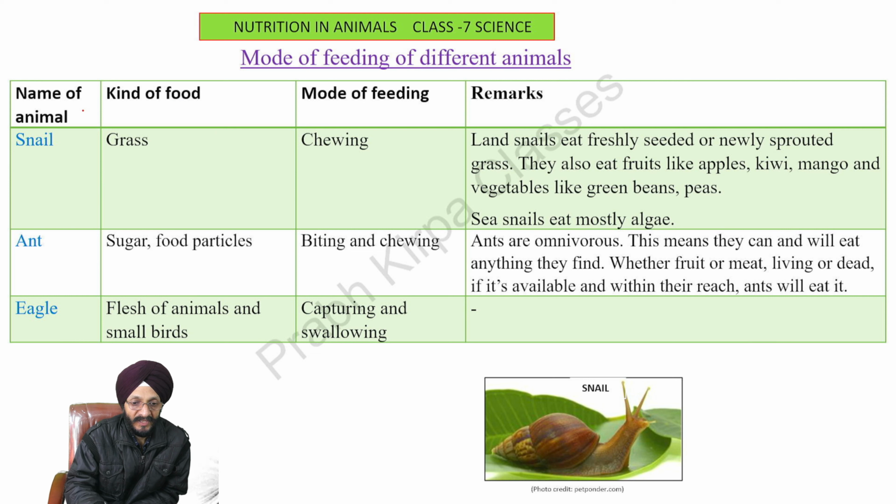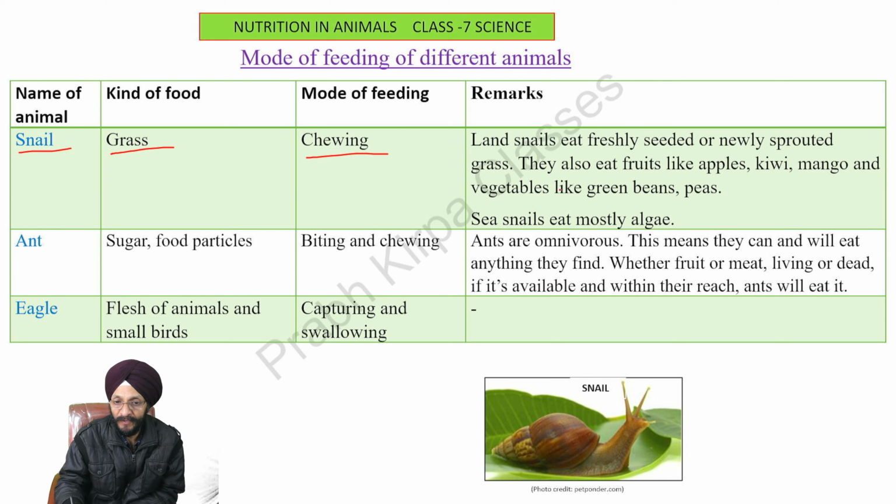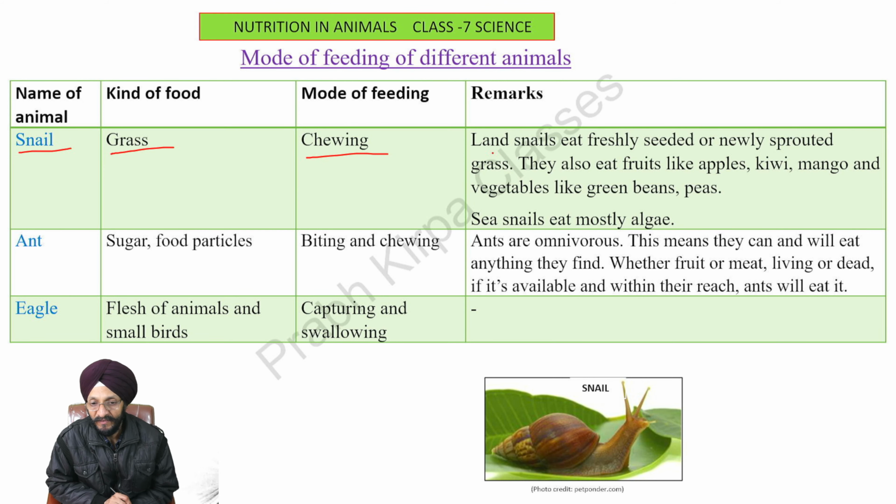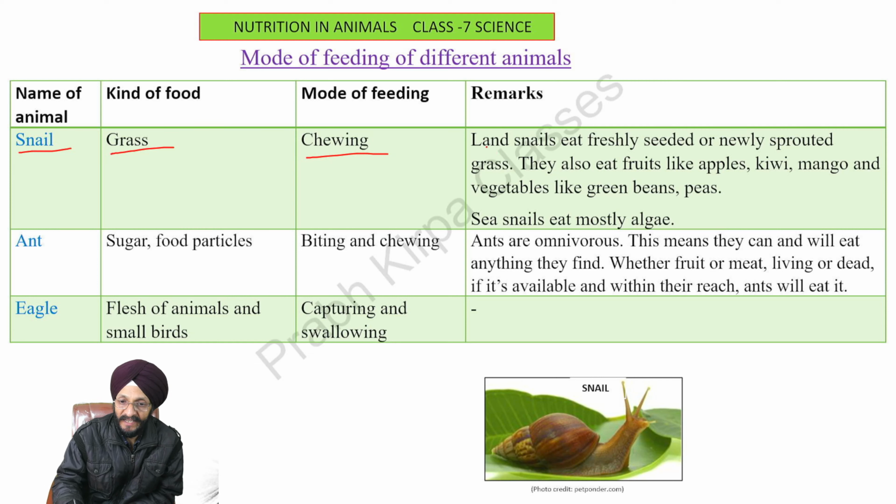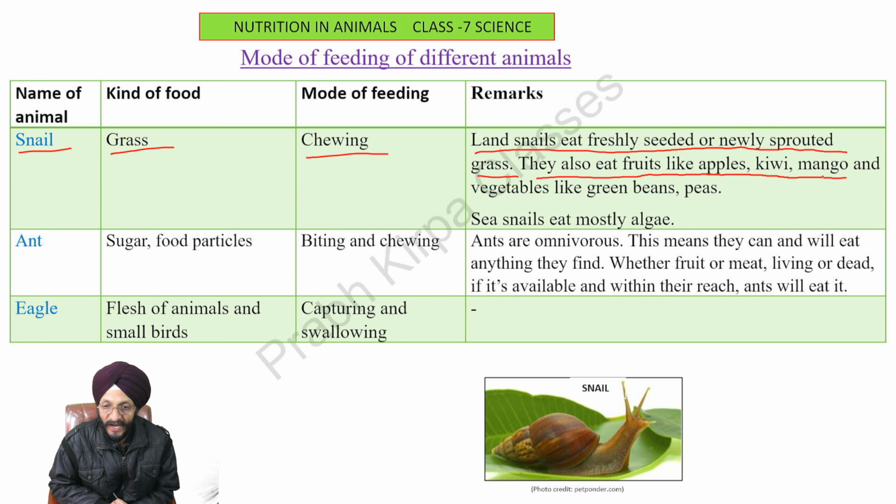Now, here is a chart. You can see in which the mode of feeding of different animals is given. First, we see the snail. It eats grass. Its mode of feeding is chewing. Snails are found on the land as well as in the sea. Land snails eat freshly seeded or newly sprouted grass. They also eat fruits like apples, kiwi, mango, and vegetables like green beans and peas.